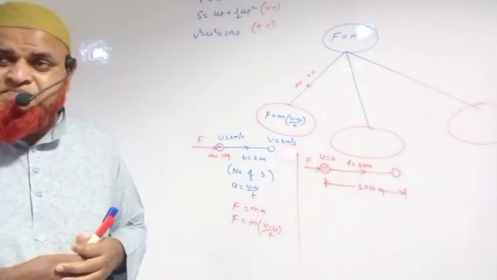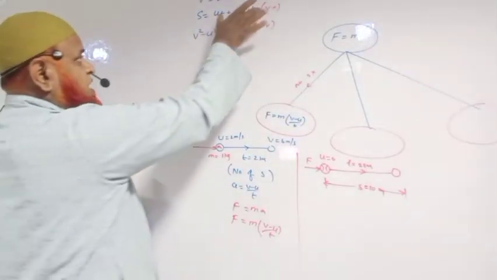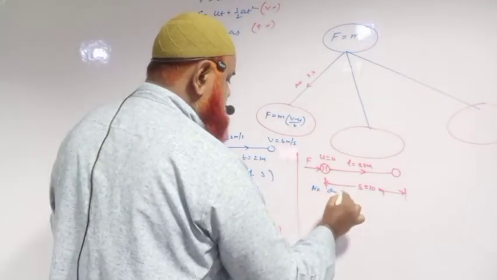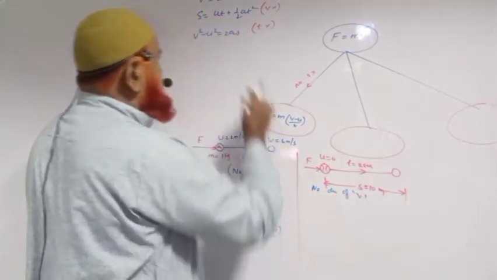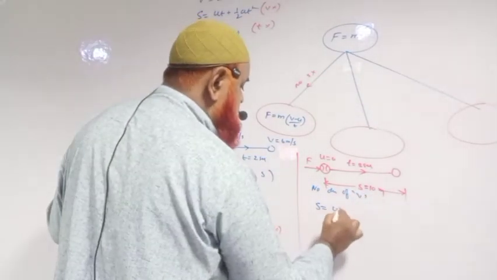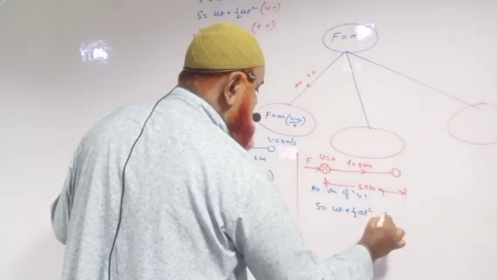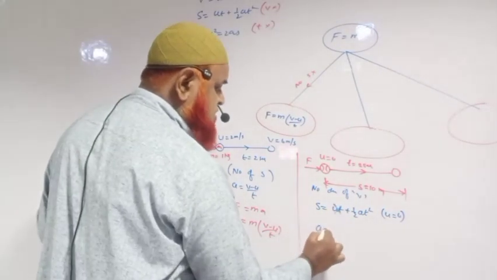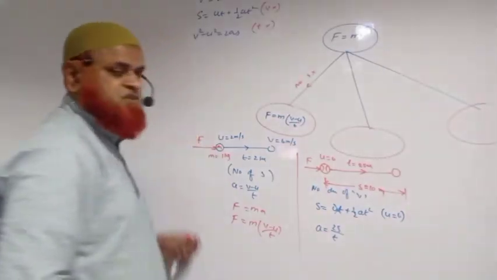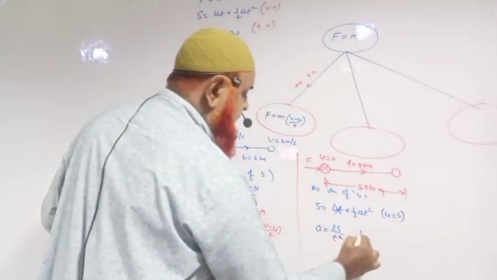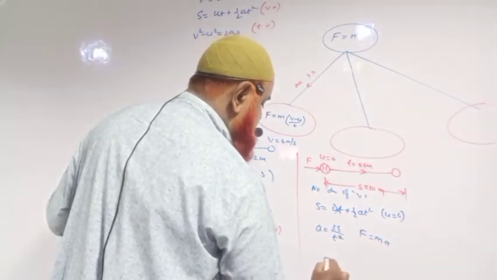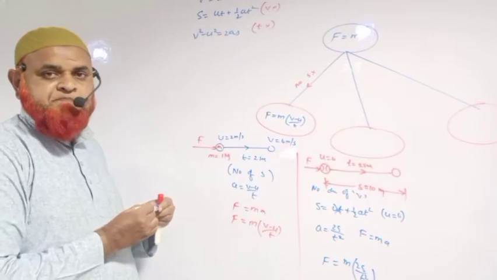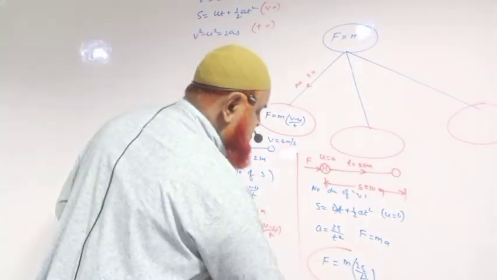What is not discussed here? Can you tell me? Final velocity is not discussed here. Therefore, no discussion of capital V here. So the suitable formula here is S = ut + (1/2)at², but it is given that initial velocity is 0, so this part is going to be cancelled. So S = (1/2)at², and acceleration a = 2S/t², and F = m into a. Therefore F = m into 2S/t² is an appropriate formula.